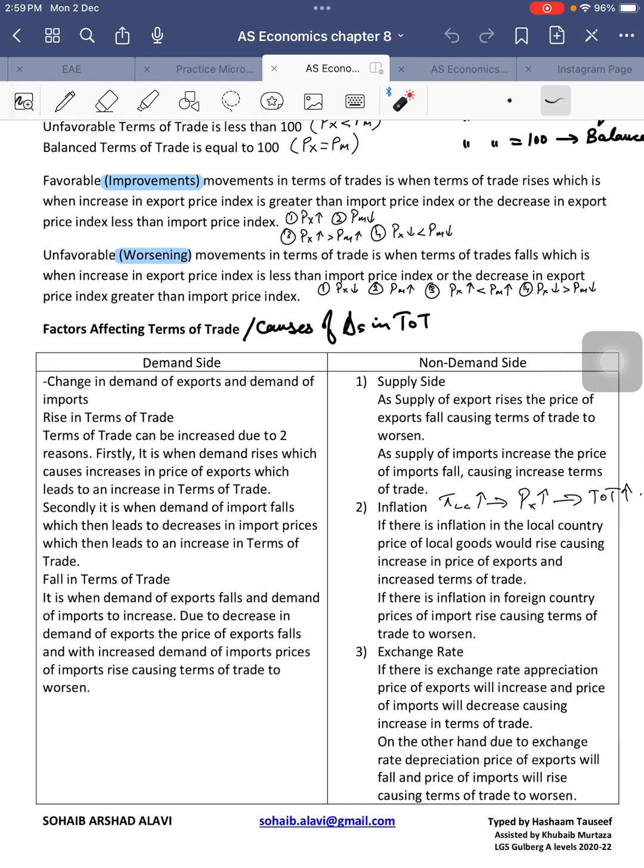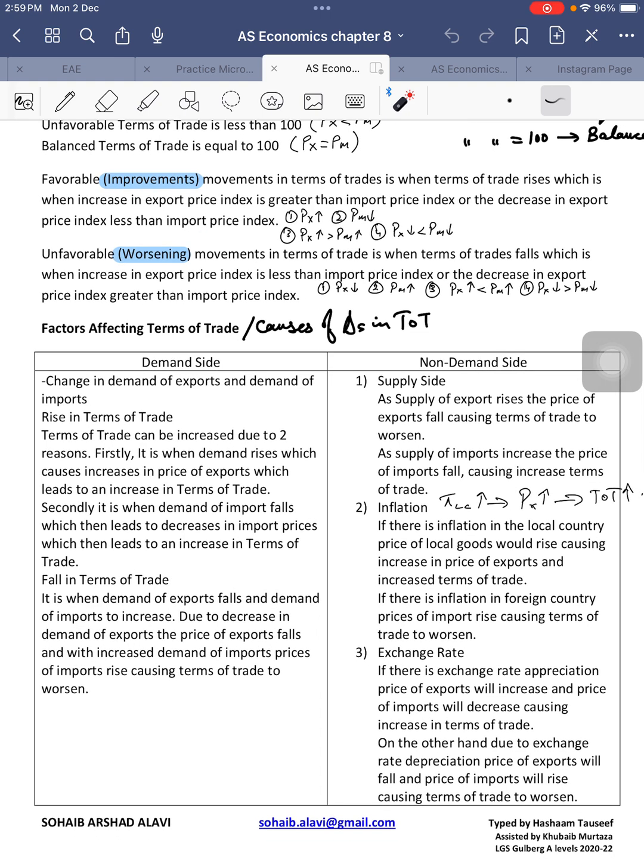I have basically divided these factors. There are five main factors that affect terms of trade. I have divided these factors into two main categories: demand side and non-demand side. Demand side factors, demand side causes, which is one basically, and non-demand side causes, which are four. Right? So there are a total of 5 factors that affect terms of trade. Let's discuss these factors one by one.